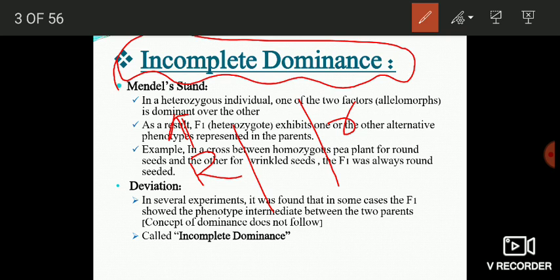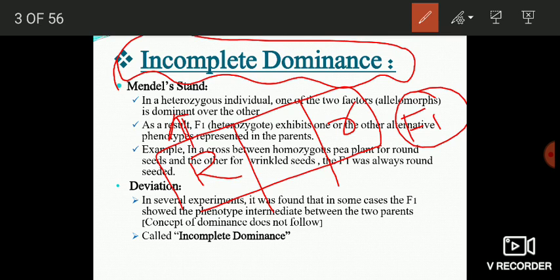That means this R is dominant over this r, and that is why all the plants belonging to F1 possess round seeds. This was Mendel's stand. That means this R is completely dominant over this r. The small r is not able to express its phenotype in the presence of this R, and that is why all the plants belonging to F1 possess round seeds.